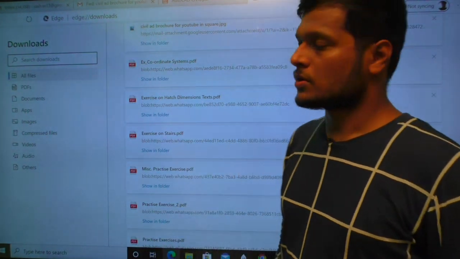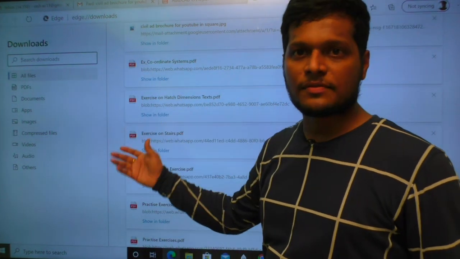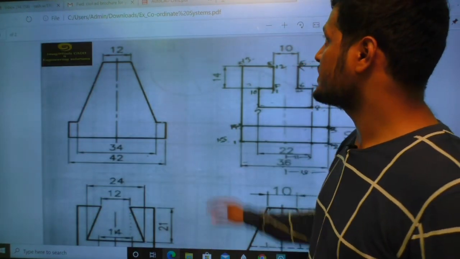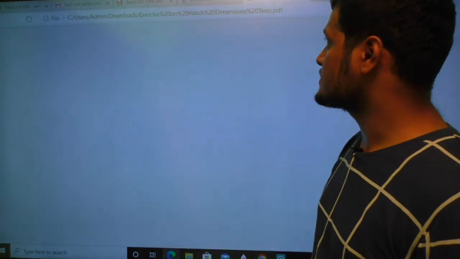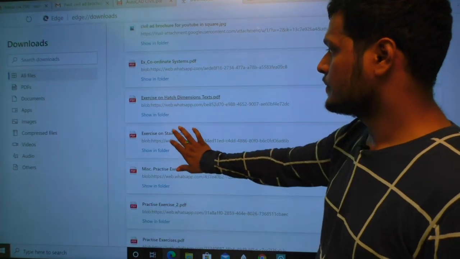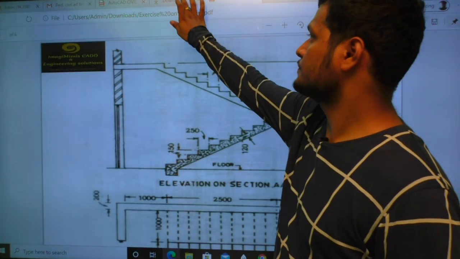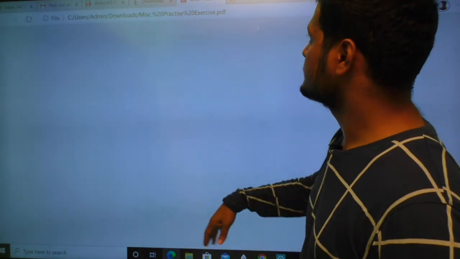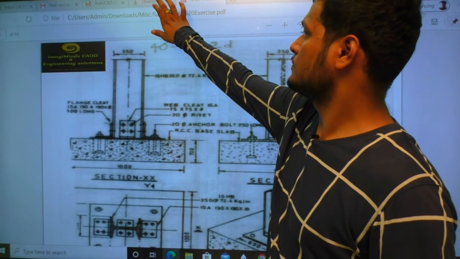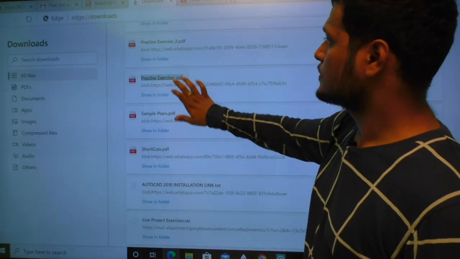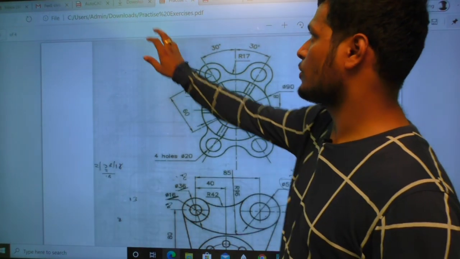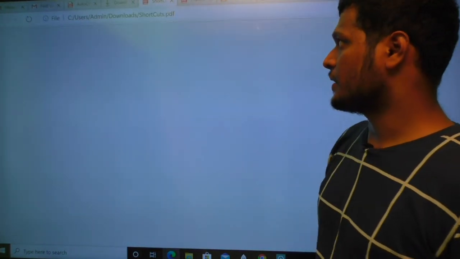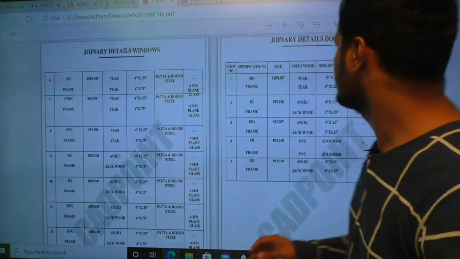Okay, so now I will show you some PDFs that we are going to provide. For example, exercise on coordinate system, exercises on hatch dimension, exercises on stairs, miscellaneous practice exercise. This is also a practice exercise. So for your practice after learning the command, and some shortcut PDF, whatever the commands that you learn.